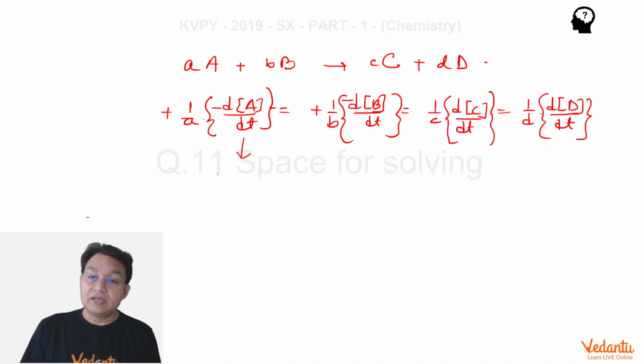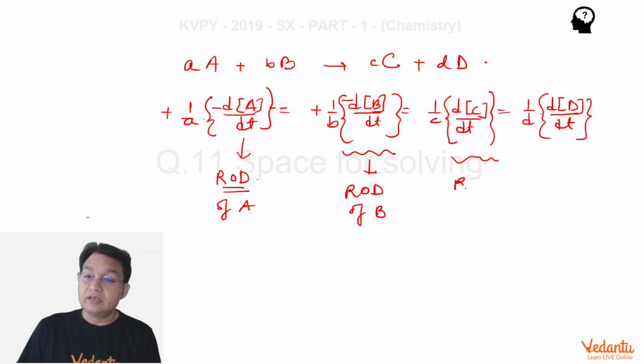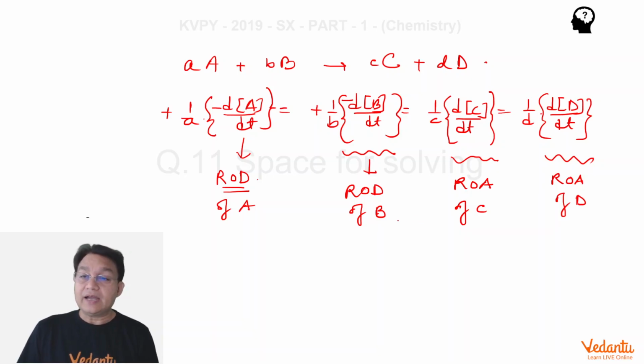This is the rate of disappearance (ROD) of A, this is the rate of disappearance of B, this is the rate of appearance of C, and this is the rate of appearance of D. So that is the relationship on which this question was based.